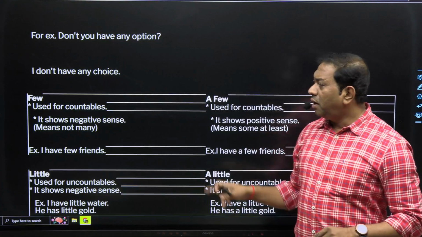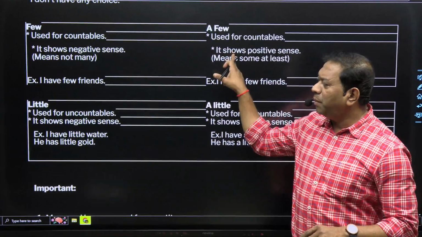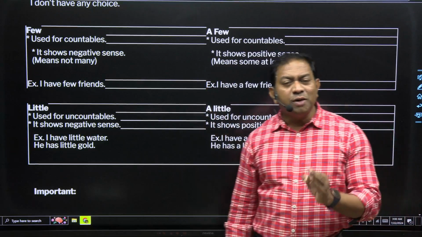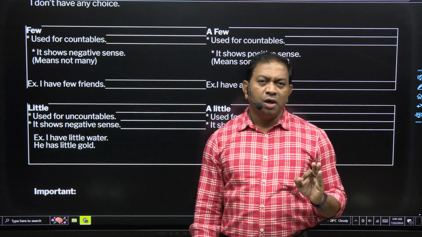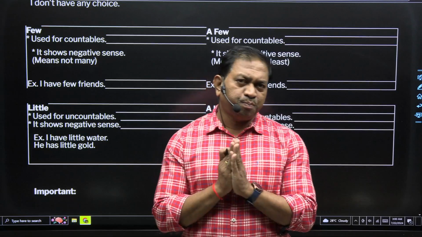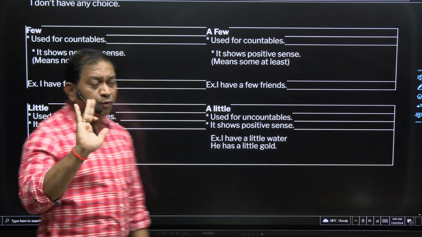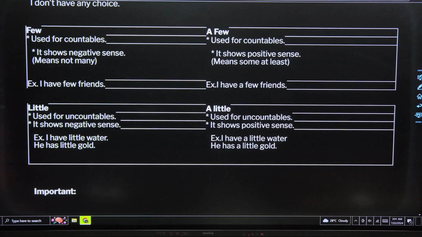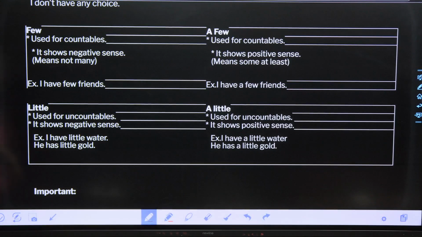Should not be. Now here the major part and the major confusion will be clear. बहुत से बच्चे, many students get confused between few and a few. I repeat, few and a few. Let me clear. हाँ, few and a few.